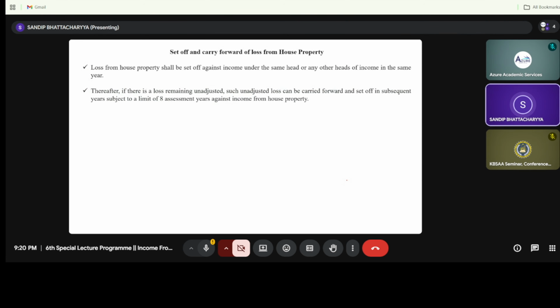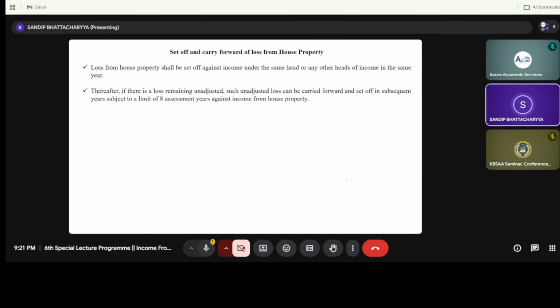There are some provisions under the Income Tax Act, my dear students. Loss from house property can be set off under the same head, that is income from house property, or under any other head of income in the same or relevant financial year. What does it mean? It means loss from house property shall be set off against income from house property. Suppose I incur a loss from house number 1 of rupees 4,000, and at the same time I have an income from house number 2 of rupees 9,000. Then these 4,000 can be set off against 9,000.